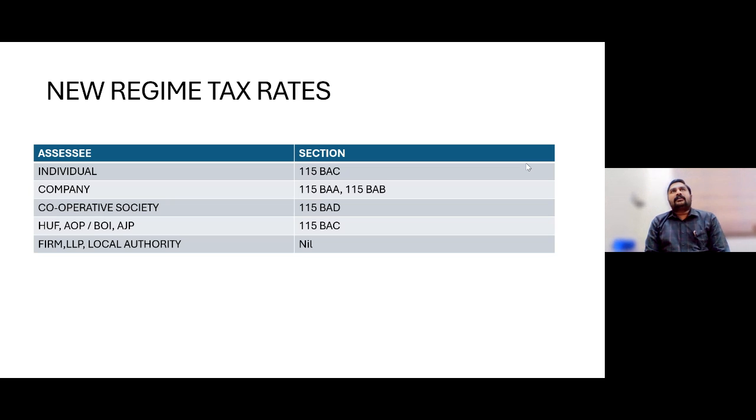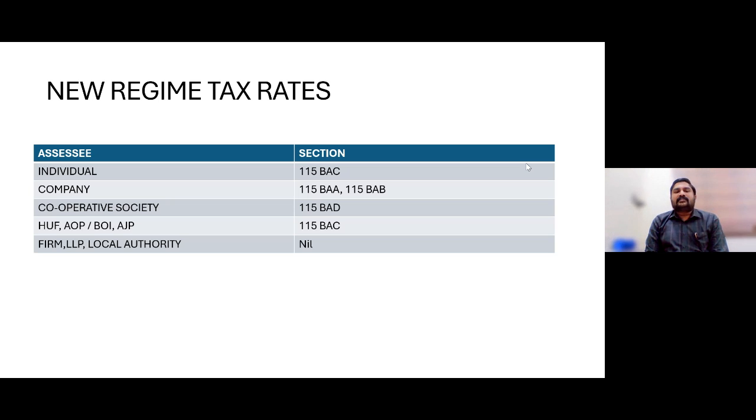Before this insertion of 1A, 115BAC(1) was applicable, wherein the slab rates were 0 to 2.5 lakh, 2.5 lakh to 5 lakh, and so on. But now, instead of 0 to 2.5 lakh, the tax rate has been changed so that up to 3 lakh income, there would not be any tax at all.